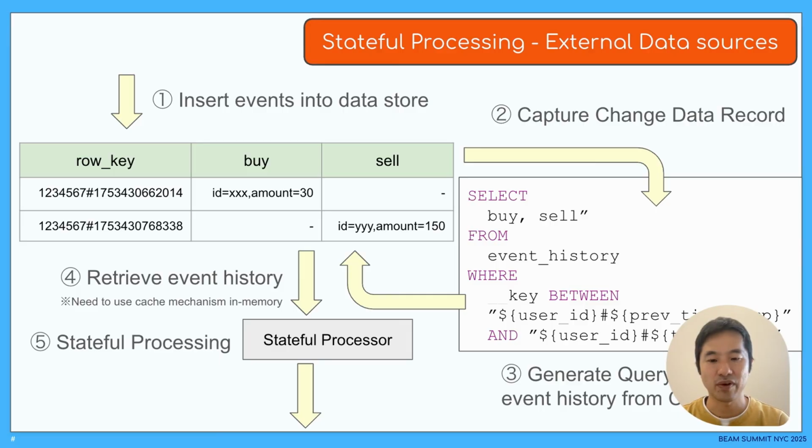Cloud Bigtable supports SQL, so we embed the CDC data value in SQL format. Since executing query on Bigtable for each CDC data results in high load, we keep the query result in memory. Only data newer than the previous executed timestamp is retrieved and merged. Stateful processing is executed using the retrieved query results.